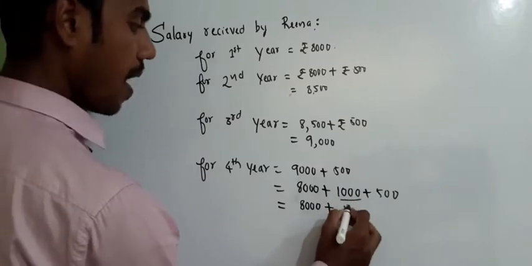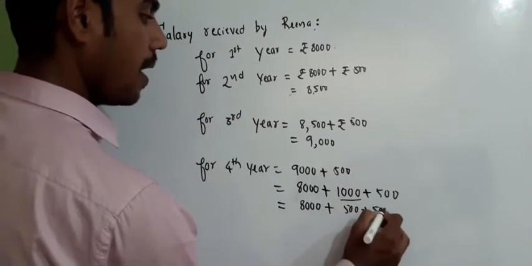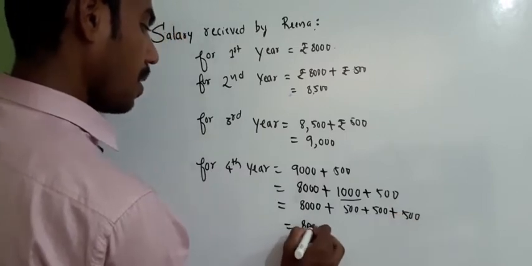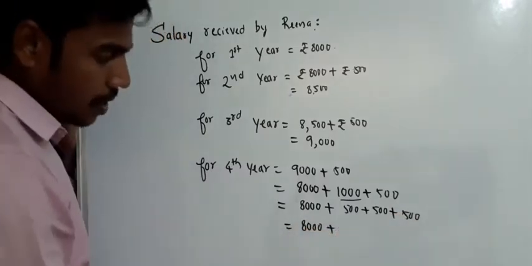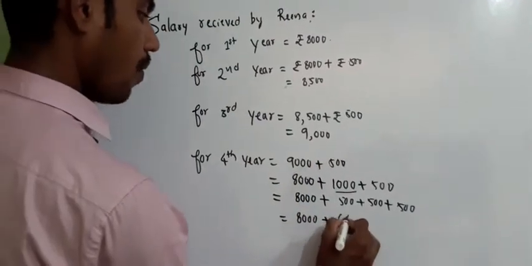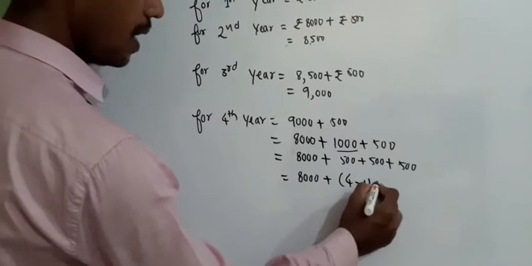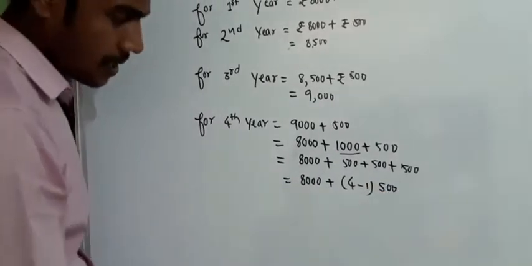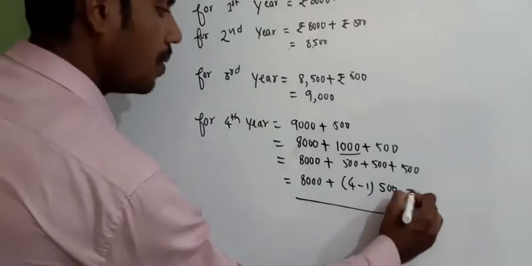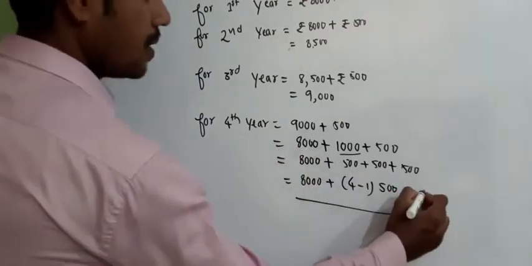Two 500s. So for the fourth year this can be written as 8,000 plus, how many 500s are there? Three 500s are there. Fourth year, 4 minus 1 will be 3, into 500. Later I will tell you why I have written like this. So that will be equal to 9,500.